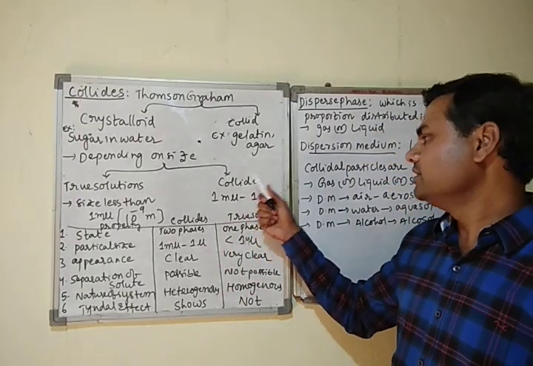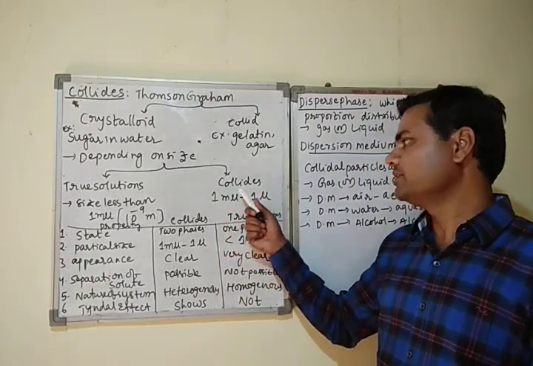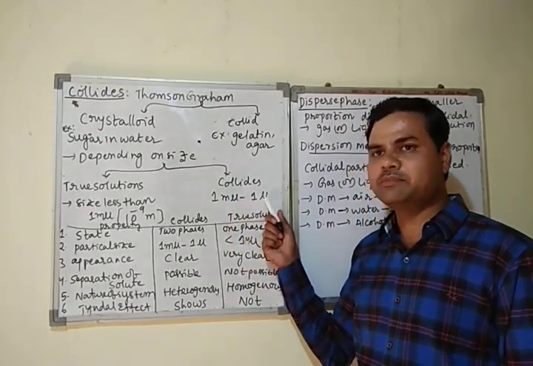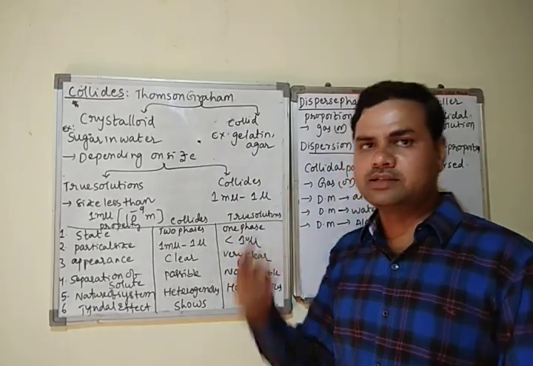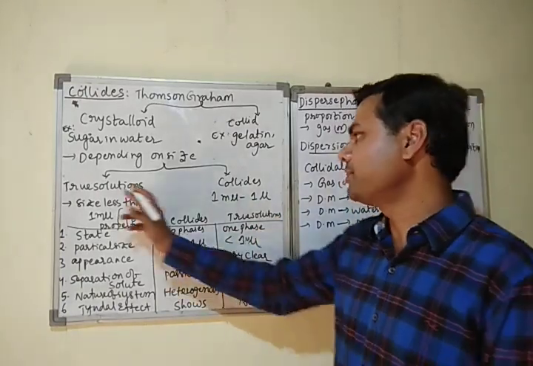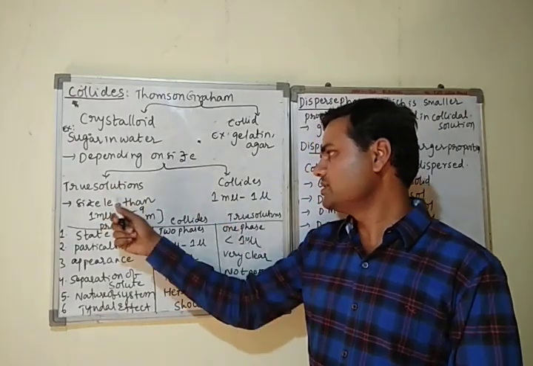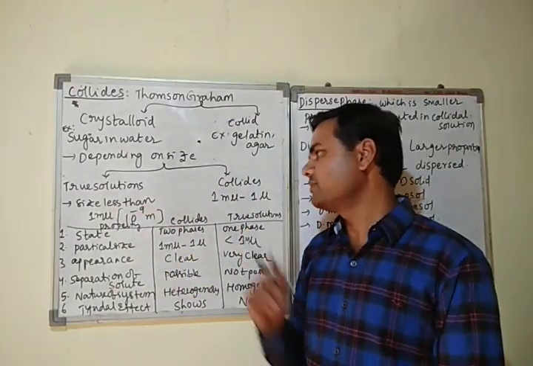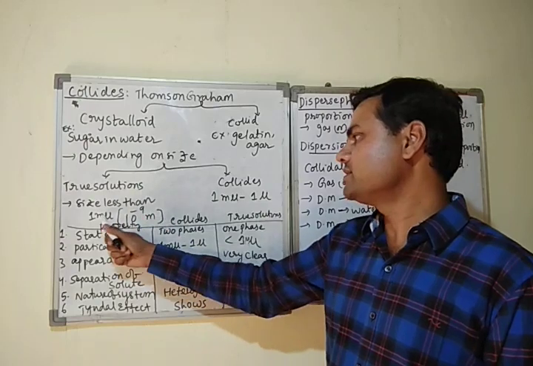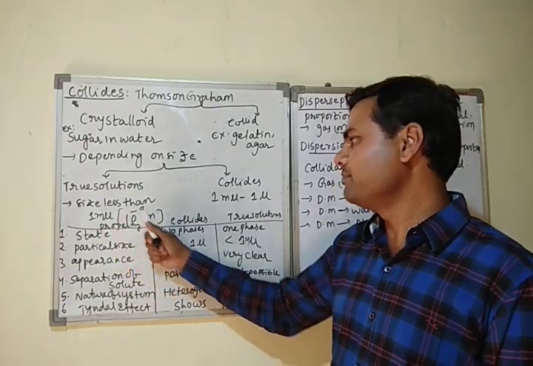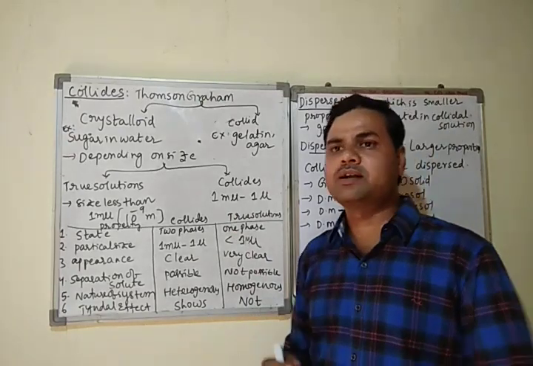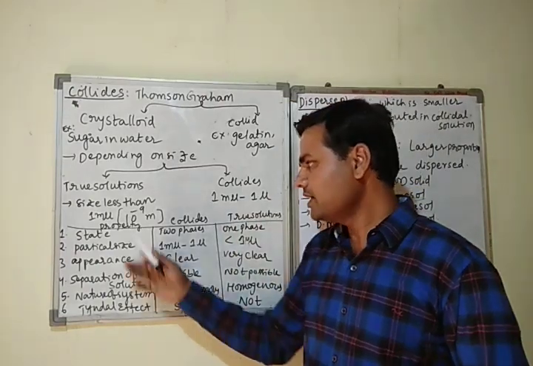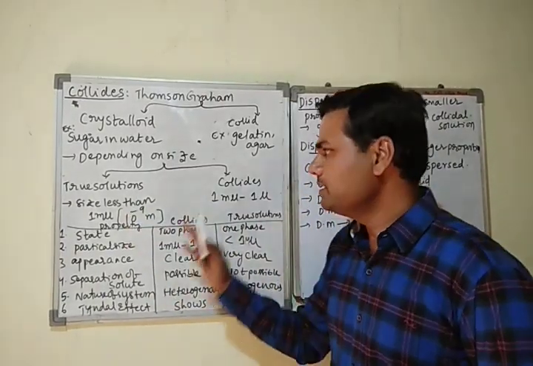And colloids are the solutions in which the particle size ranges from 1 millimicron to 1 micron. That means these have larger size particles compared to what? True solution, right? So this is one more classification of substances. First one true solution, second one colloids. In true solutions the particle size is very small, 1 millimicron only, that is 10 to the power of minus 9 meter. Colloids have somewhat larger size particles compared to true solution, with a value of 1 millimicron to 1 micron.